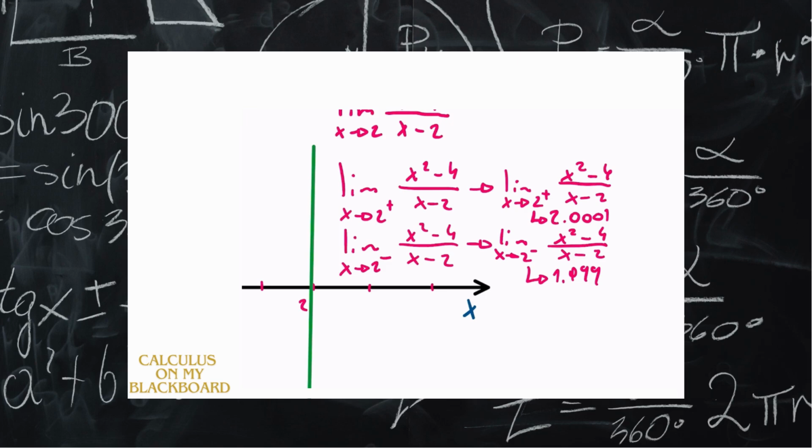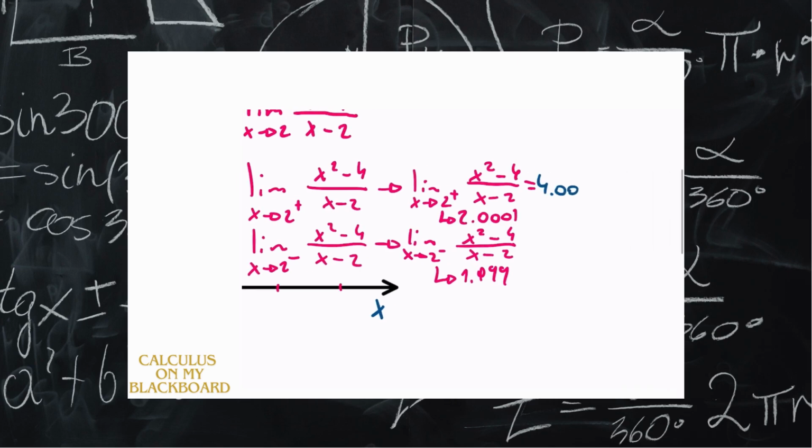Okay, so if you substitute this, you can do it on the calculator. If the number is slightly bigger than 2, we will have that the answer is 4.00009.